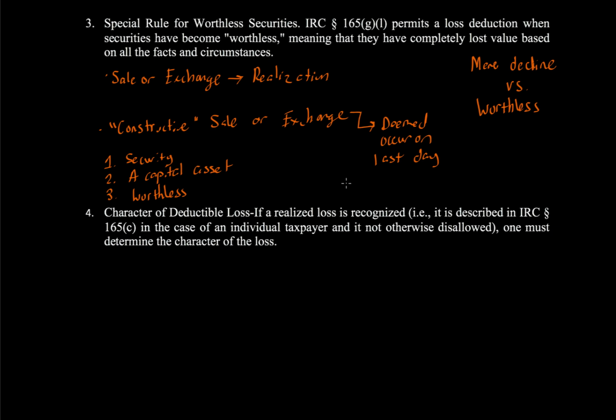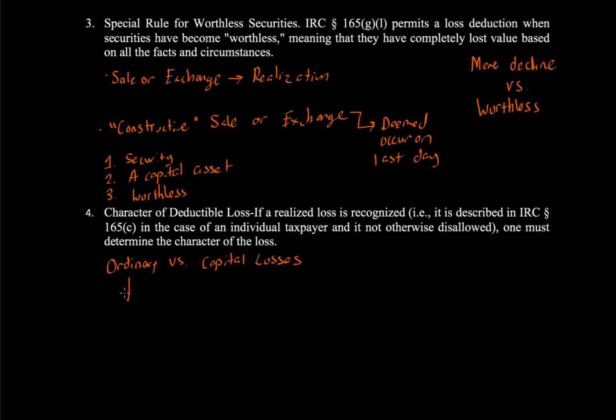Now, the last topic to consider with respect to losses is the character of deductible losses. And I've kind of already gotten to this with the worthless securities. It must be a capital asset. But really, characterization will be discussed in detail further on. In terms of the character of losses, there's various types, but the main types I want to talk about here are ordinary versus capital losses. This is a brief introduction to characterization, which is another discussion.